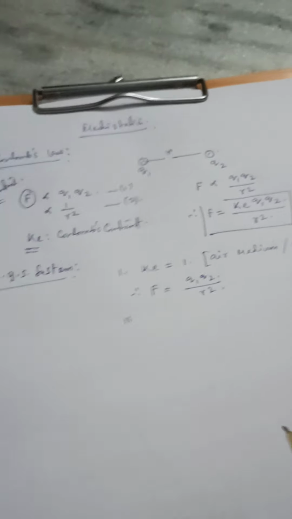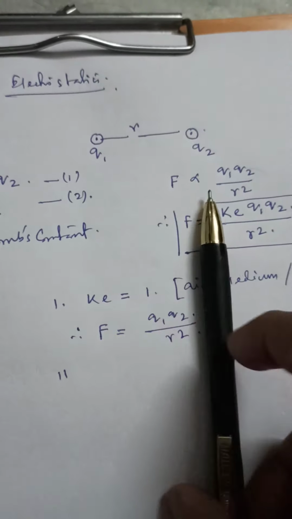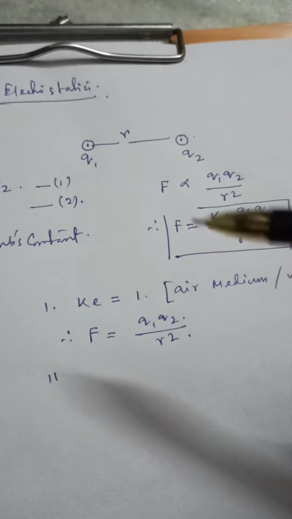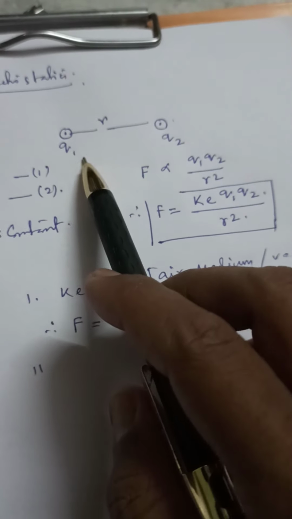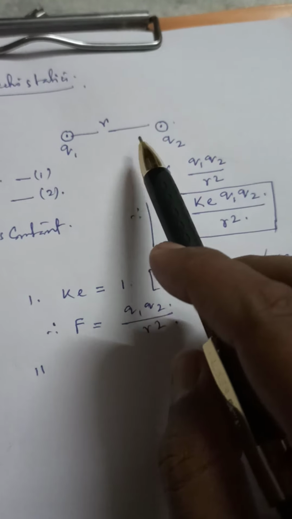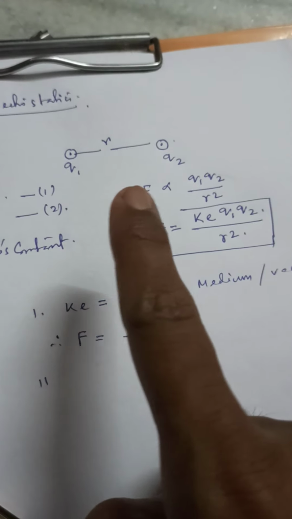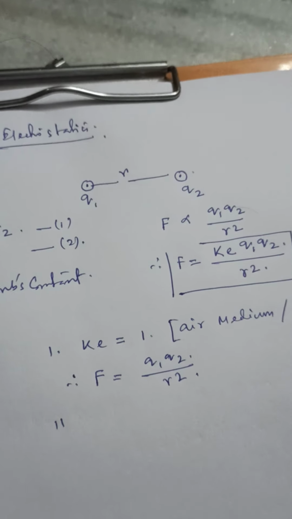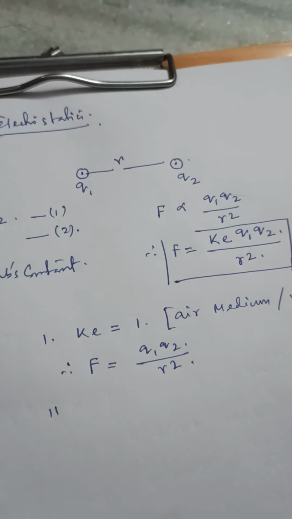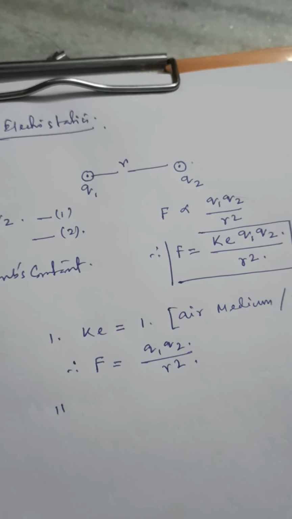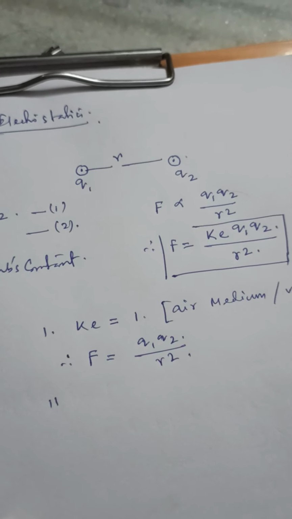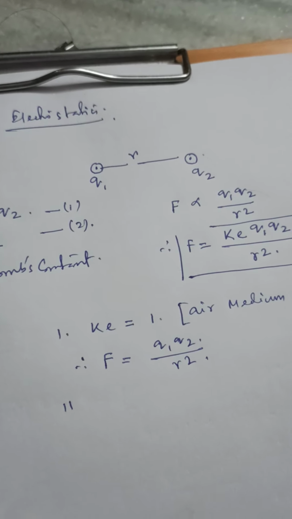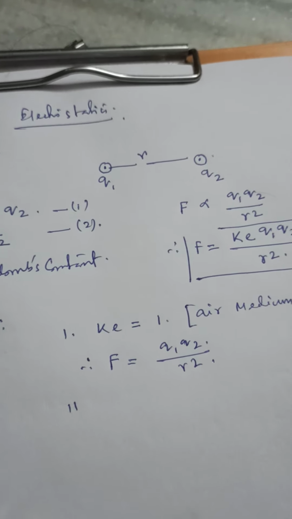হচ্ছে কুলম্বস ল দিয়ে। একটু বুঝে নে। So Coulomb's law actually says about the force acting between two point charges. Let Q1 is a charge and Q2 another charge. Okay, and they are just kept apart by a small distance. Then, depending on the nature of the charge, Q1 may be positive, Q2 may be negative, Q1 may be negative, Q2 may be positive, or both can be of same charges, either positive or negative. So depending on that situation, there will be a force acting between Q1 and Q2.